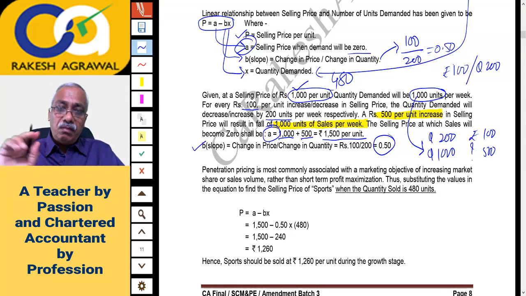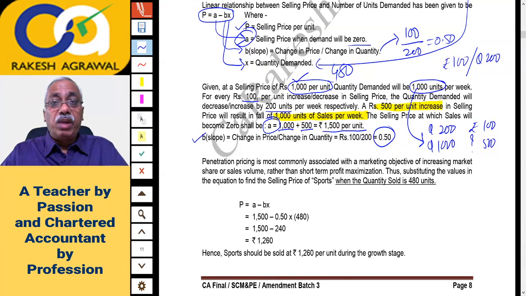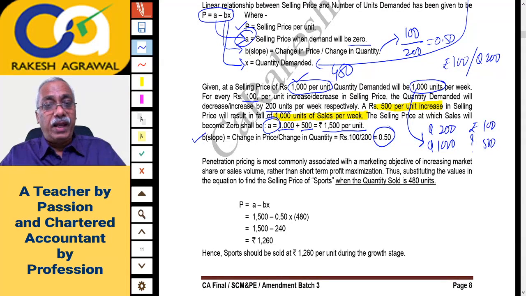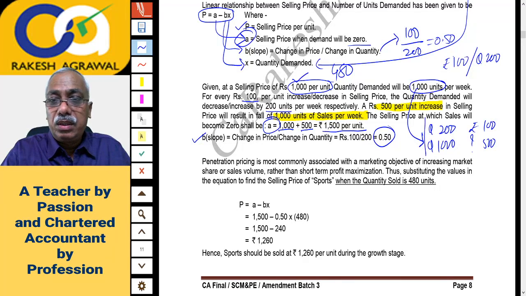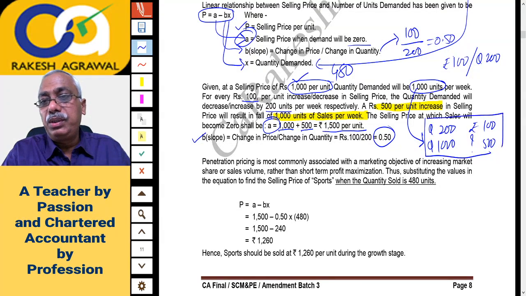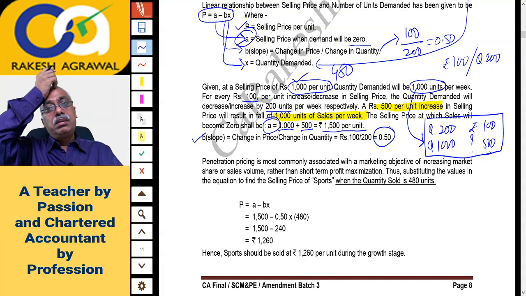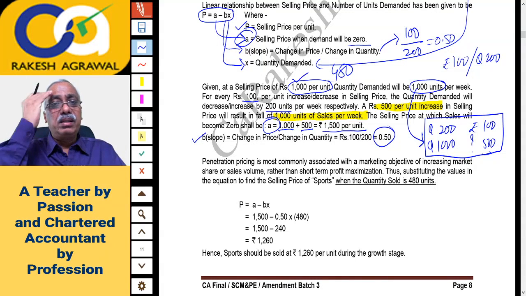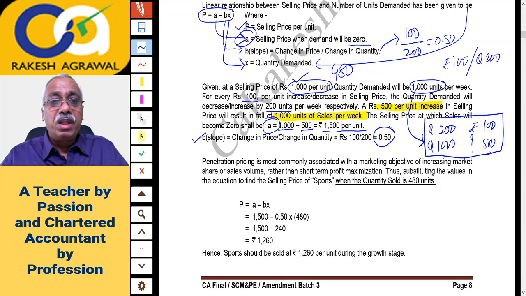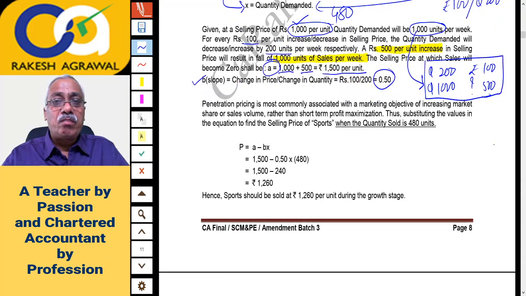Okay. Now, using that formula, what was important to calculate value A? That is the price at which demand becomes 0. Using this, for how much fluctuation in quantity, what is the change in price? Using that, you have to calculate the value of A. Now we'll substitute the data here.